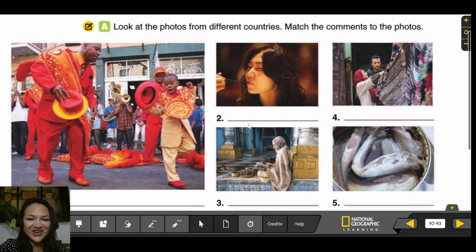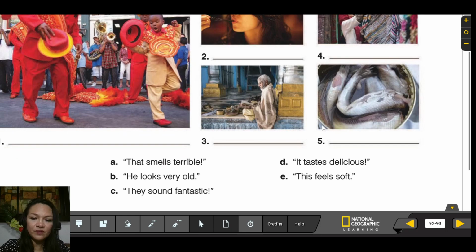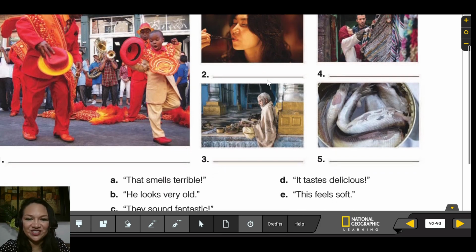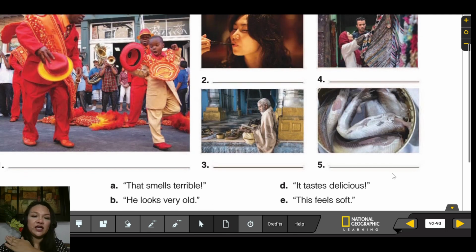Number one, correct. D. It tastes delicious. I think this one, number two, right? Tastes delicious. Yum yum. And E. It feels soft. It feels soft.